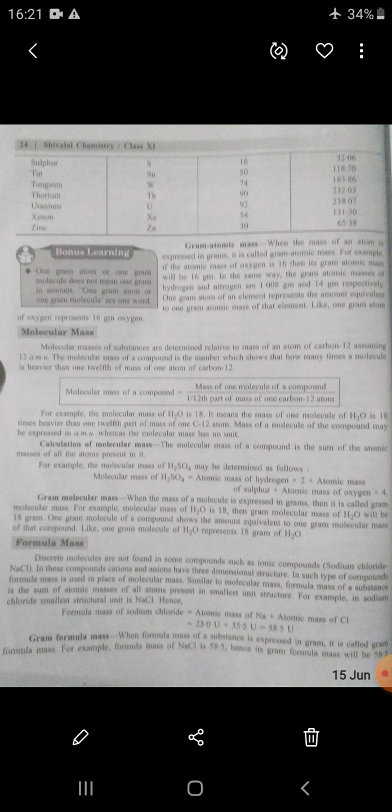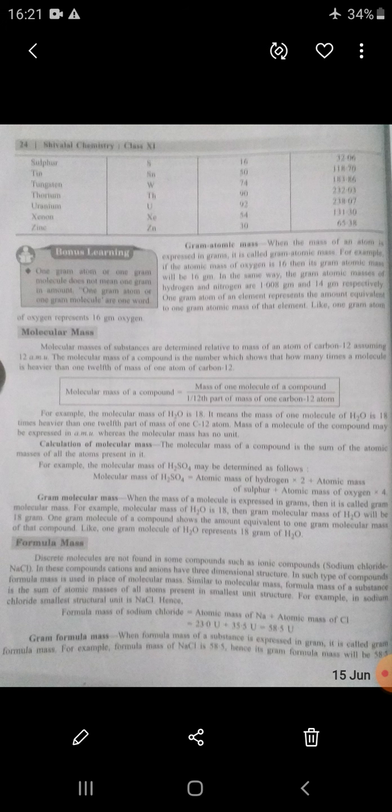How many atoms of sulfur? 1 atom is present, so atomic mass of sulfur for 1 atom. Oxygen is composed of 4 atoms, so atomic mass of oxygen into 4. We put in the values and calculate the molecular mass of sulfuric acid.